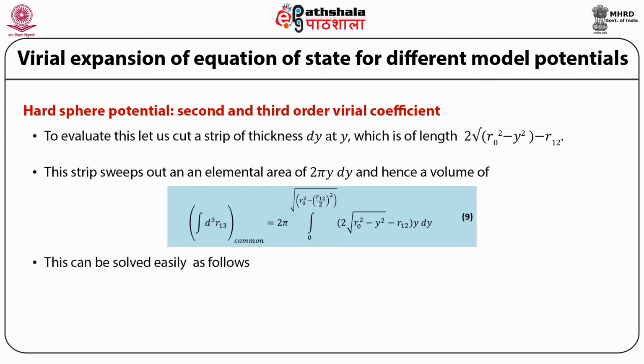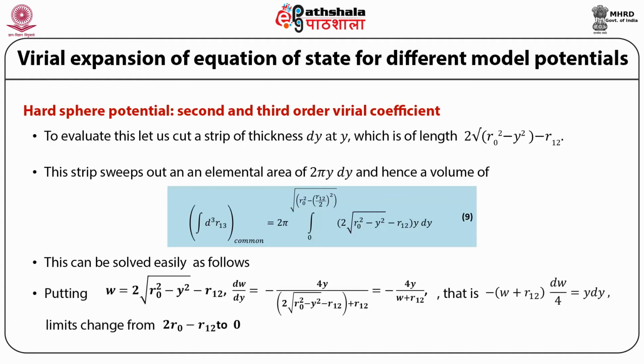This can be solved easily as follows. Putting w equal to 2 times square root of r0 square minus y square minus r12, dw upon dy is equal to minus 4y upon 2 times square root of r0 square minus y square, which is equal to minus 4 times y upon w plus r12, that is, minus w plus r12 multiplied by dw upon 4 is equal to y dy, and the limits change from 2r0 minus r12 to 0.